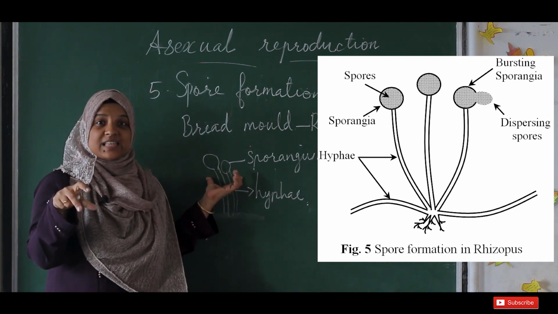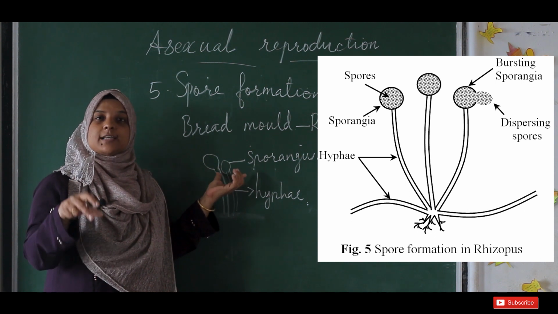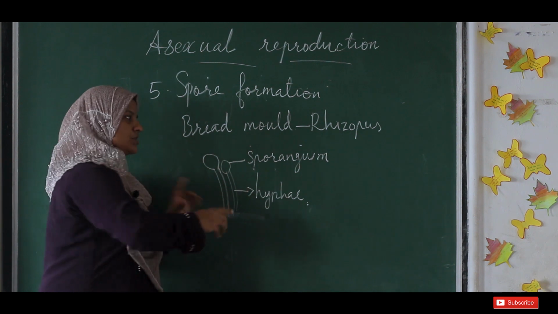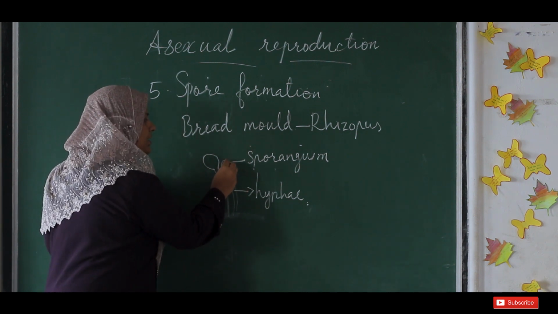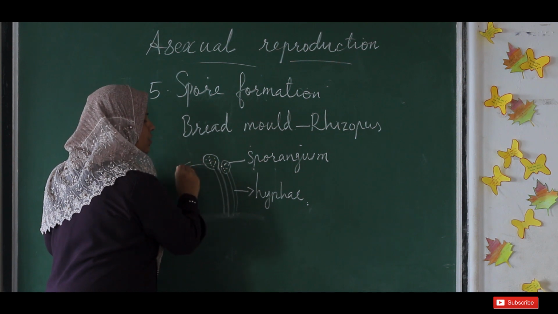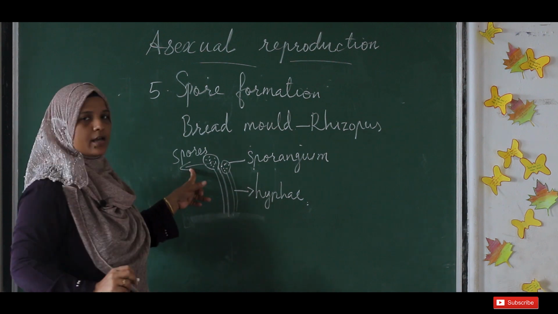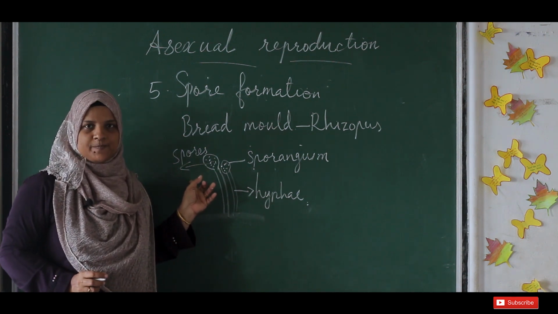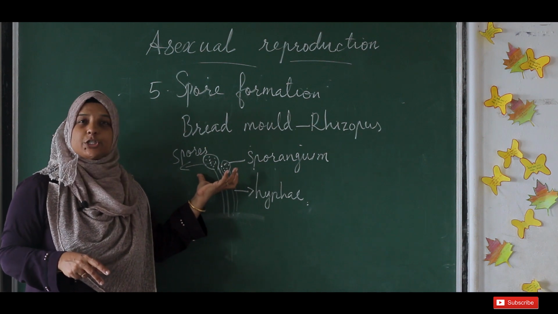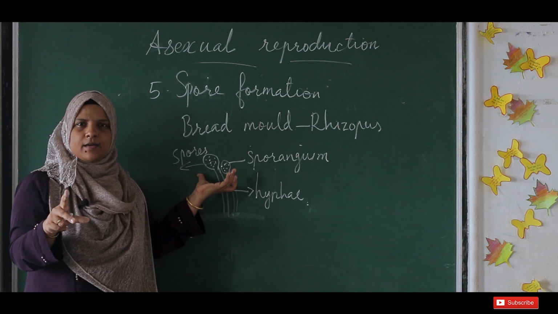Okay. So inside, actually, this is the reproductive part now. The sporangium is full of dust-like structures, and these dust-like structures are called spores. Now what happened? They are protected inside this case. And each spore actually has a very thick, hard covering.